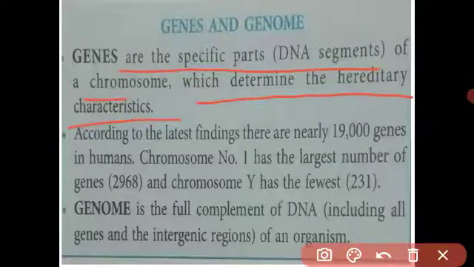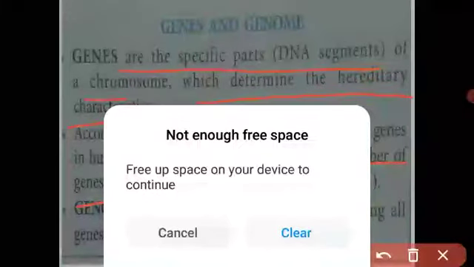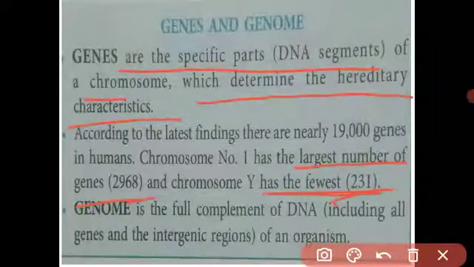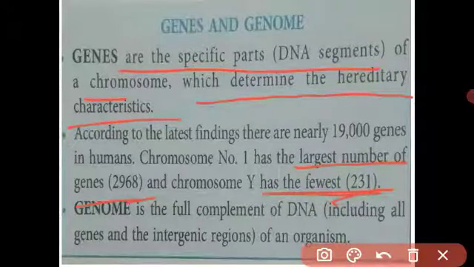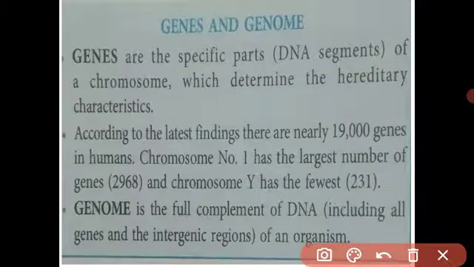According to this, we have two types of chromosomes, X and Y. The X chromosome has the largest number of genes: 2968 genes are present in the X chromosome, and the Y chromosome has the fewest, 231 genes. Got it?